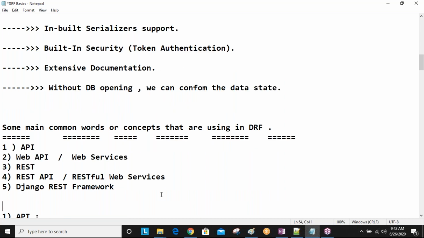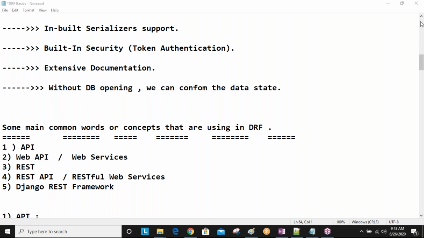Okay. So now API. What is API? Question you are getting, sir. So API stands for Application Programming Interface. API, full name is Application Programming Interface. API stands for Application Programming Interface.